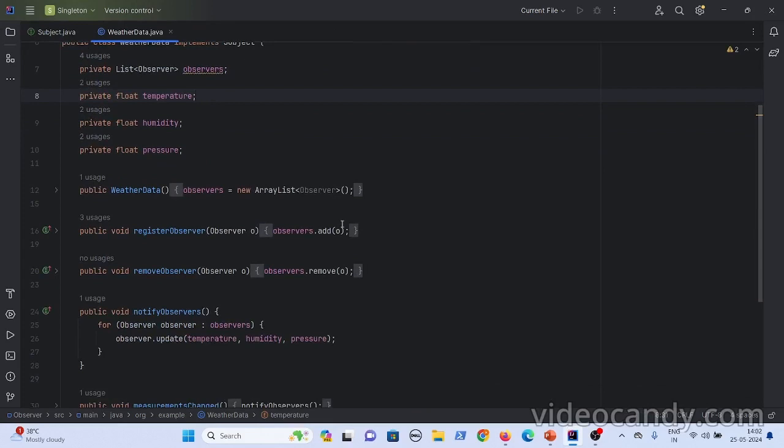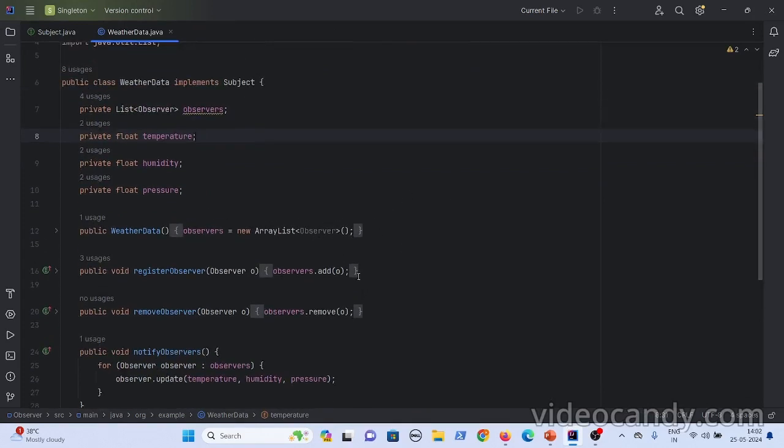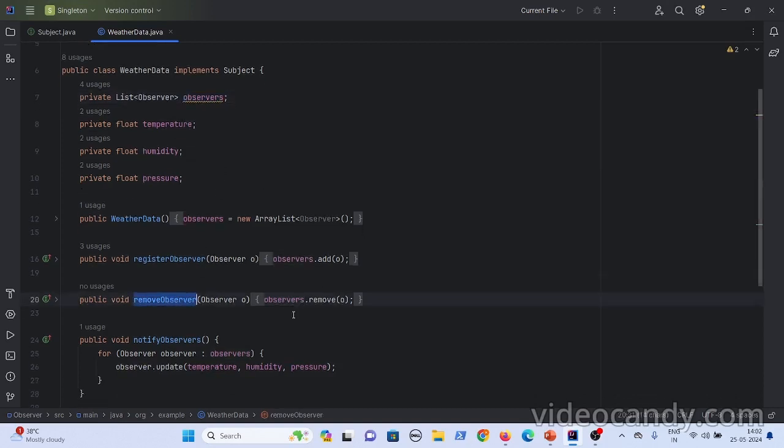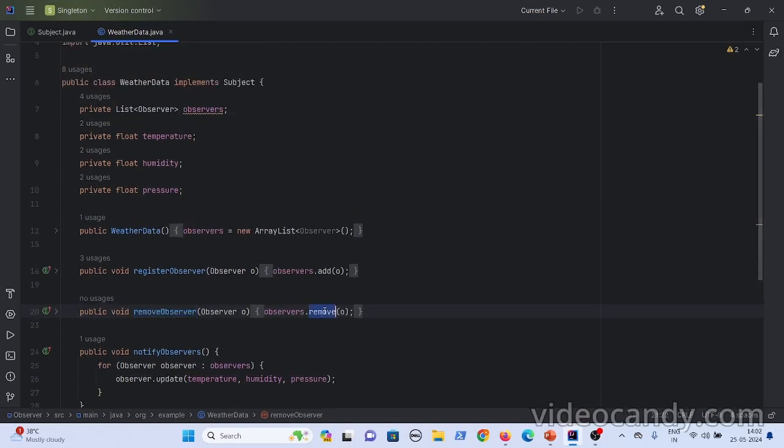Now whenever an observer is interested, what they have to do is, I told that they have to call this register observer, right? What happens in this method is, there is already a list of observers, okay? It will add the observer to this particular list, okay? Now when the observer is not interested in the data, I said you should call the remove observer method. So what it does is, it will remove the observer from this list, okay? Now it's done, right?